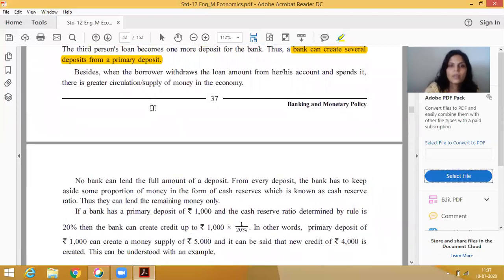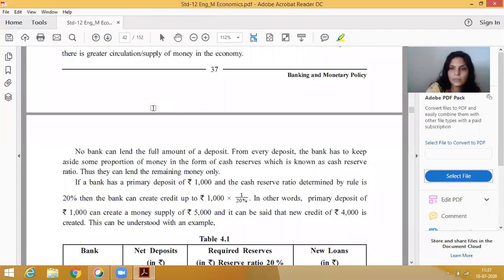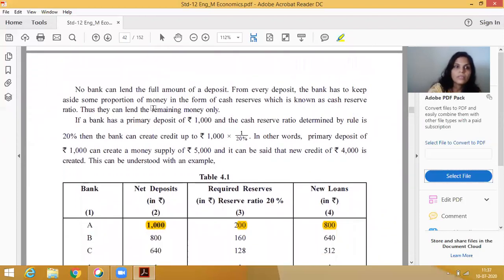In this example, the bank has a primary deposit, but the cash reserve ratio has an inverse relationship with it. You remember that because of 1 upon CRR. That means credit creation has an inverse relationship with CRR. When CRR increases from 20 to 40%, then it will be only 600, correct?